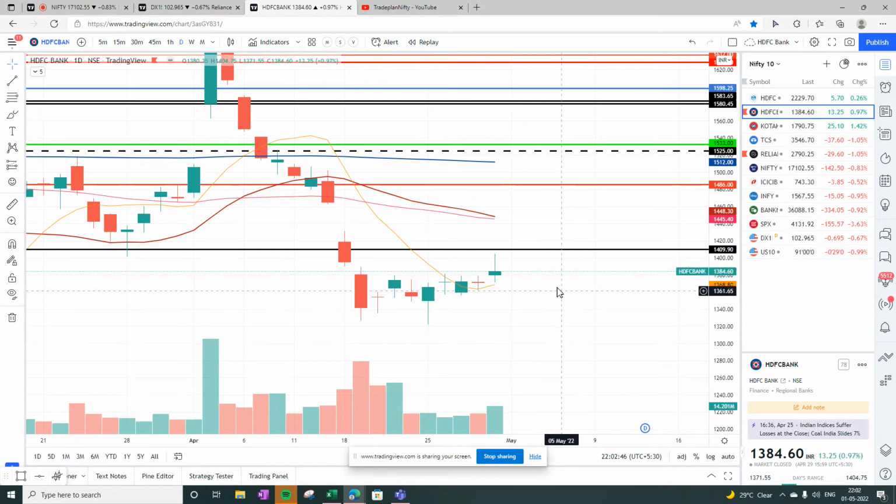With no sign of reversal, but although showing a kind of a weak formation. So this is also not looking very good.